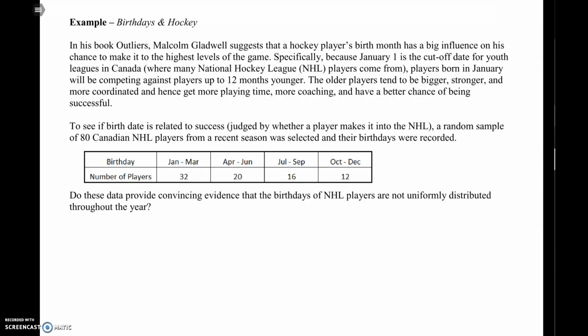All right, so let's do an example of a chi-squared goodness of fit test. This example is called Birthdays in Hockey. In his book Outliers, Malcolm Gladwell, some of you may have even read or heard of this book, it's pretty popular, he suggests that hockey players' birth month has a big influence on their chance to make it at the highest levels of the game.